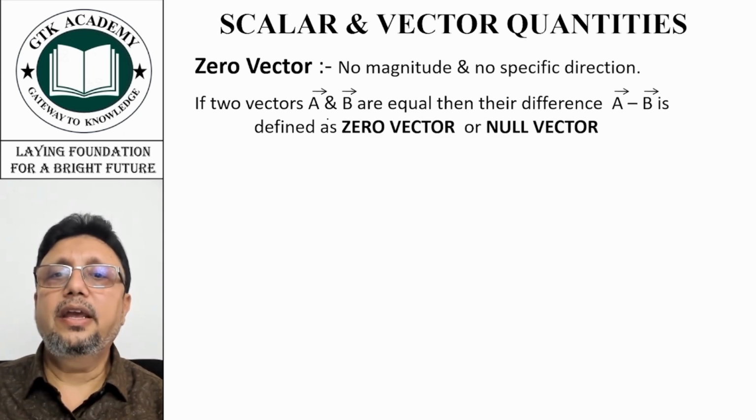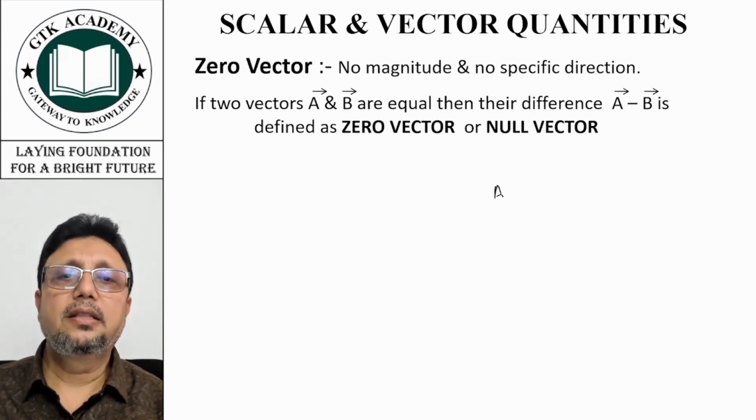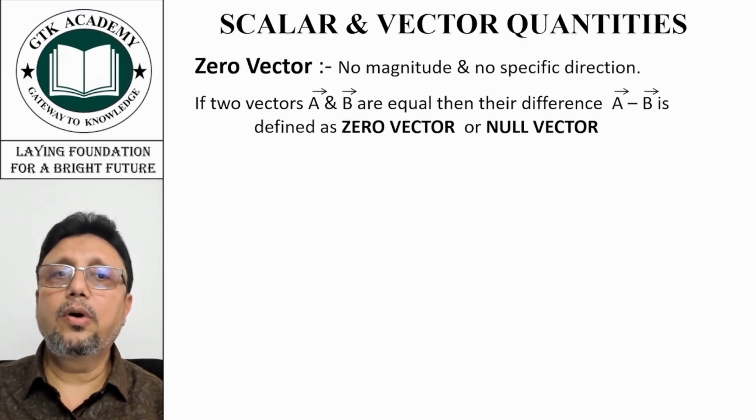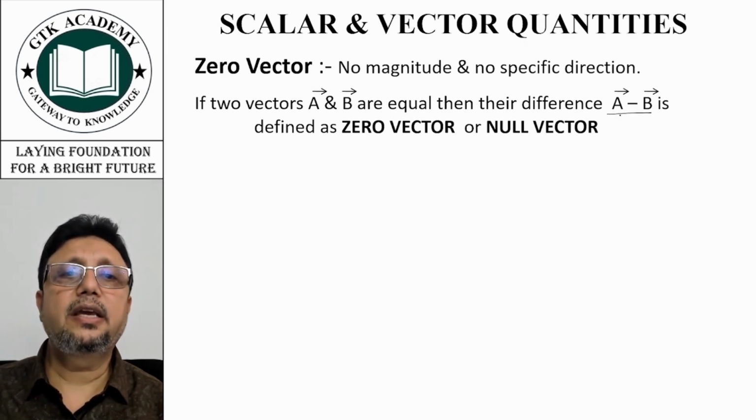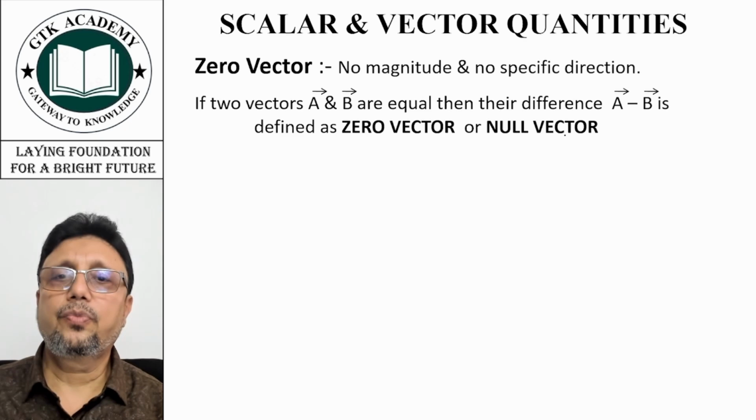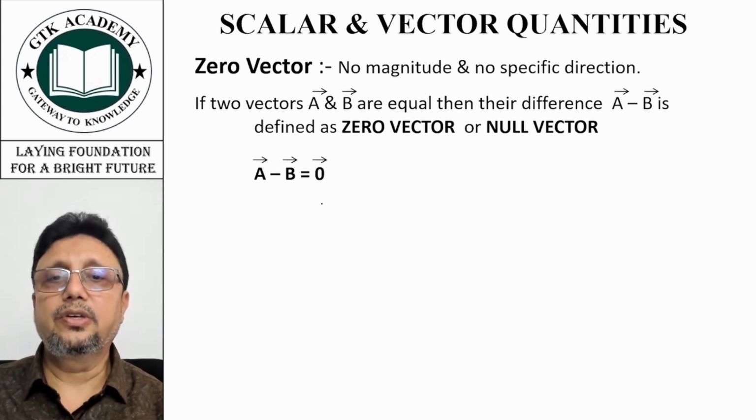But what is a zero vector? If A and B are two vectors, we write them like this. That means vector A, we put an arrow above A. If they are equal, then their difference A minus B is defined as a zero or null vector. So A minus B, if A and B both are vectors, is defined as a zero vector.